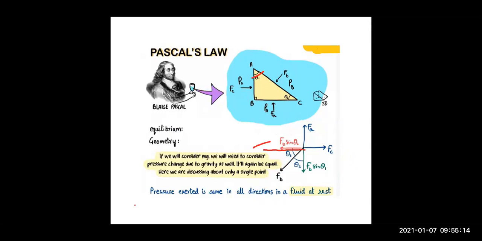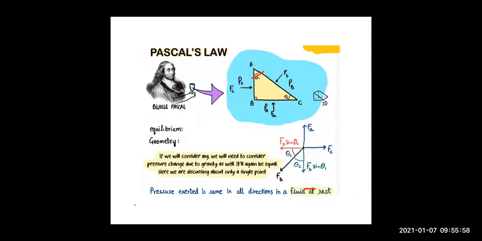If we think in terms of theta 2, then this is FB sin theta 2, and this will be FB cos theta 2. But we can also write it as FB sin theta 1, because this angle is theta 1. So the y component will be FB sin theta 1, but you can write it as FB cos theta 2 also, no problem in that. I hope this much is clear.